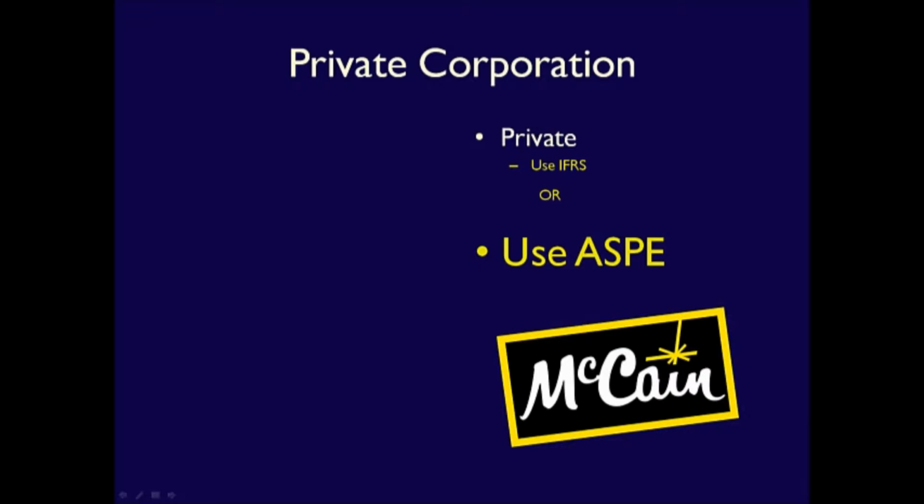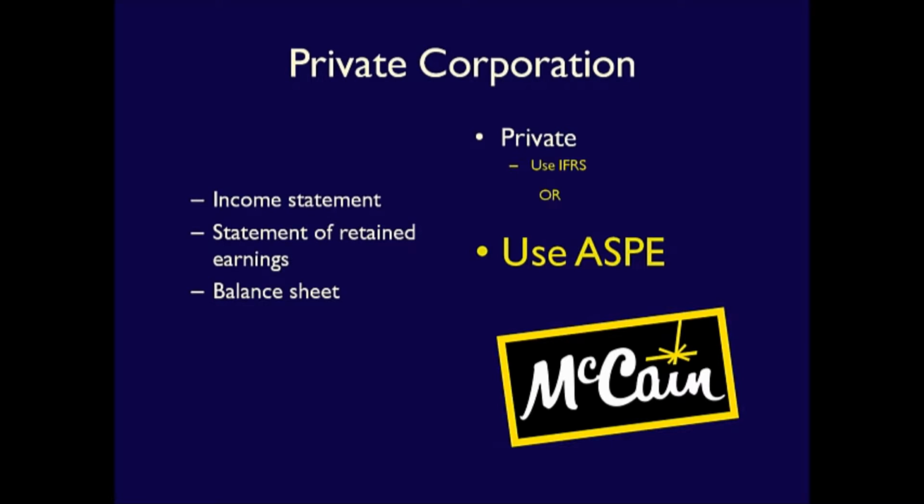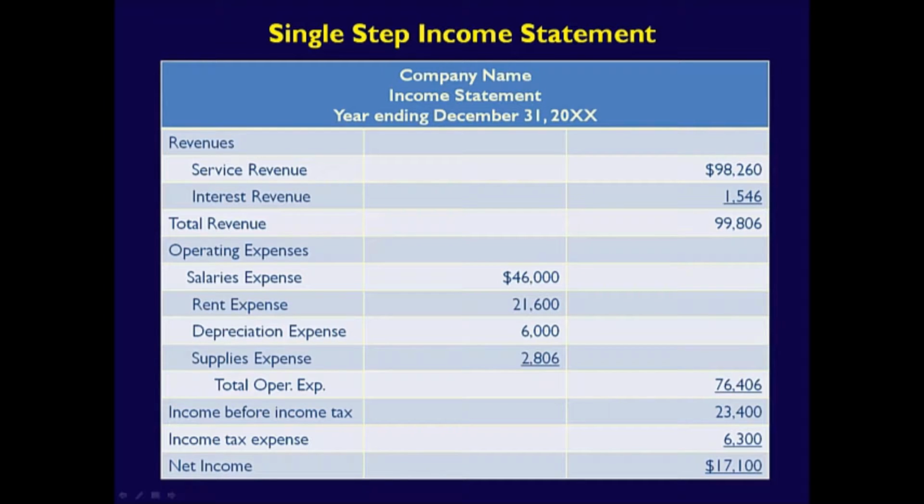Recall that businesses that choose to use ASPE must produce the following financial statements: income statement, statement of retained earnings, balance sheet, and the statement of cash flows. We've already covered the income statement and the statement of retained earnings in past videos, but let's just remind ourselves of their structure. The single-step income statement shows the profitability of a business over a period of time.